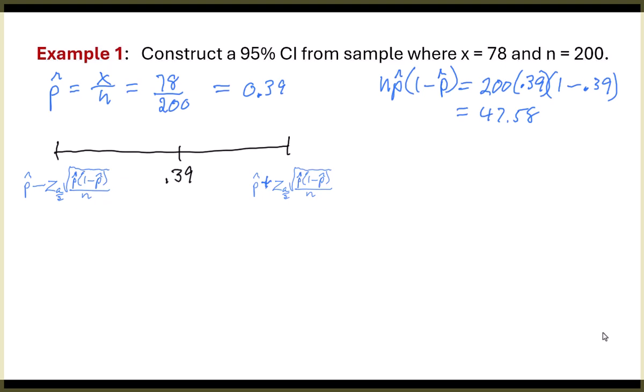Now start plugging values in. There's nothing in there that is a variable. So on the left-hand side, these are the values I'm plugging in. 0.39 minus, where'd the 1.96 come from? Yeah, the chart. That's for a 95% confidence level. And I do the same thing on the right-hand side.